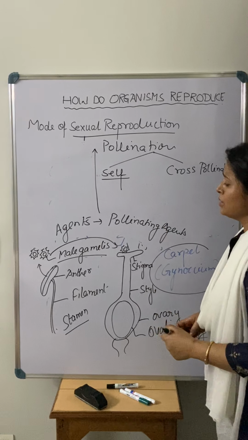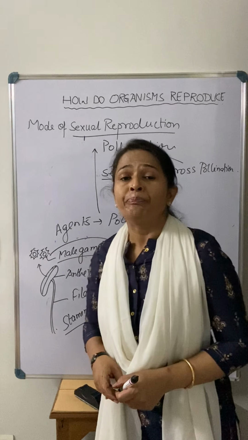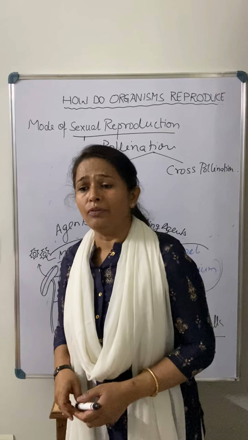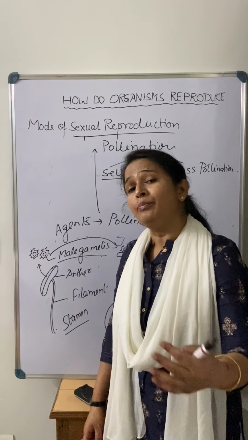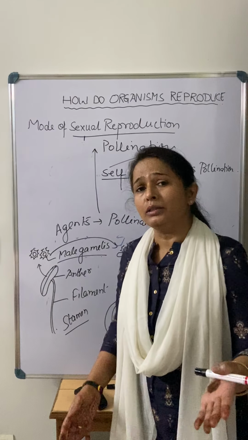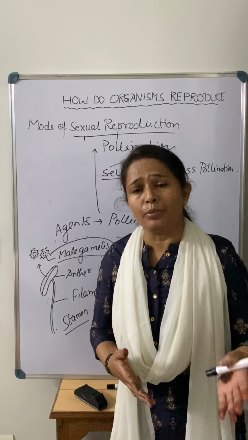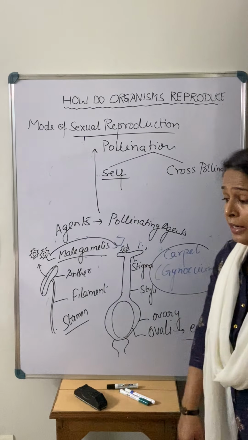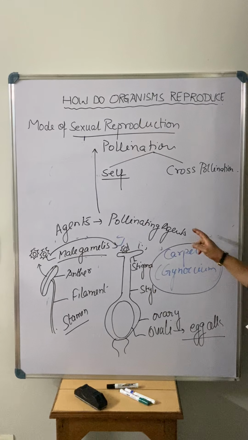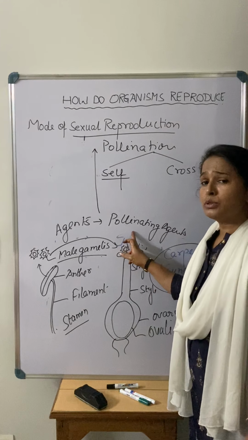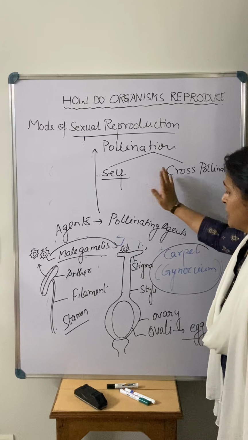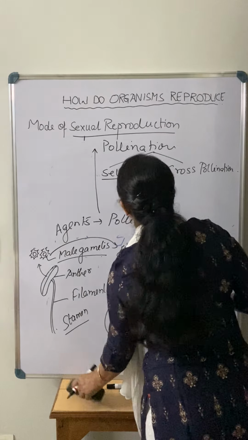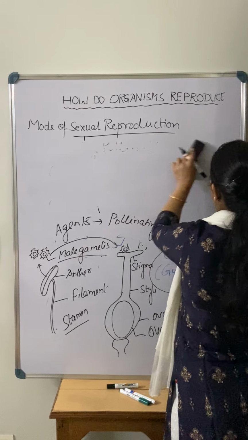So when there is a transfer of pollen grains from the anther to the carpel, the process is known as pollination, and it comes through the pollinating agent, right? So this is all about pollination. Now what happens after that, when it reaches the carpel?